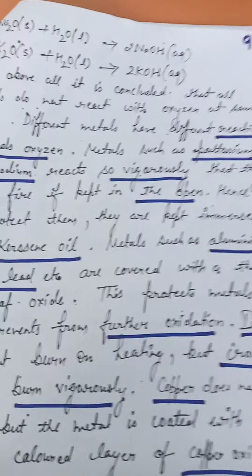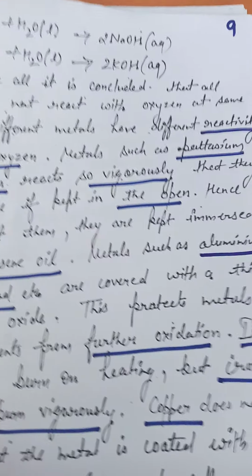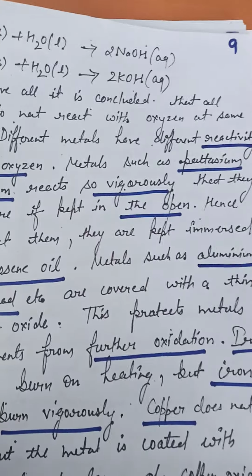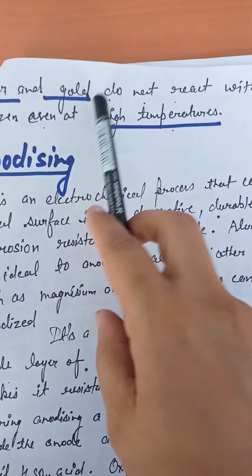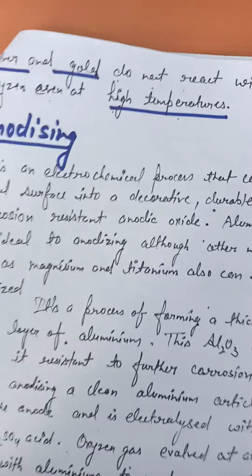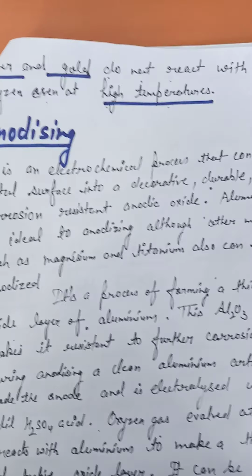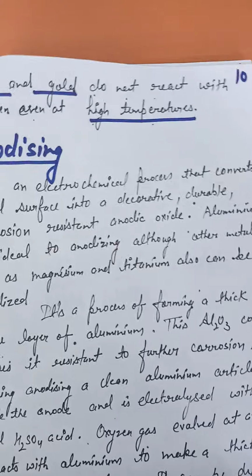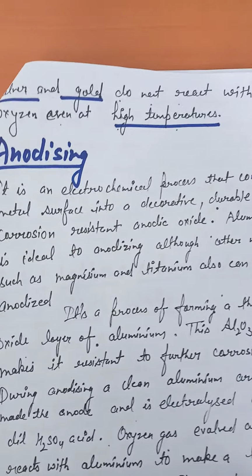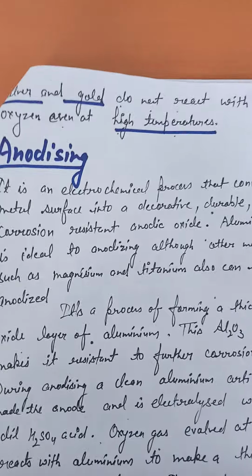So we see that the reactivity of metals towards oxygen varies according to the metal. Similarly, silver and gold do not react with oxygen even at high temperature. They are the least reactive metals. So the reactivity of every metal towards oxygen is different.